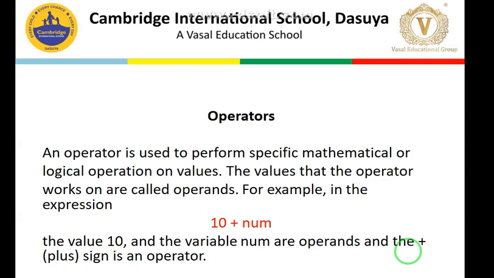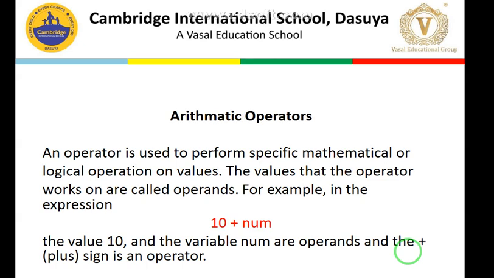In the example that I have highlighted in red, here 10 and num are the operands, and plus is acting as an operator because it is working on two operands. So this plus operator is also called a binary operator. An operator that operates on two operands is called a binary operator.